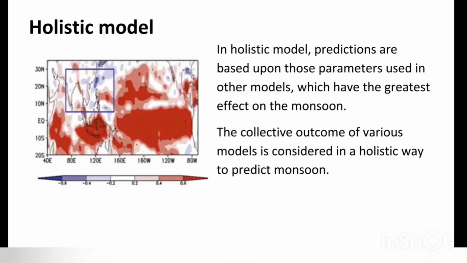Moving to the next model, that is the holistic model. In the holistic model, what is happening? Predictions are based upon those parameters used in other models which have the greatest effect on the monsoon. The collective outcome of various models is considered in a holistic way to predict the monsoon. So this is not dependent on any one parameter. They consider the parameters of all the models, the parameters which have affected adversely, which have more impact. They take the entire picture into account and then predictions are made. Hence the name holistic, which means taking into account the predictions of all the models.